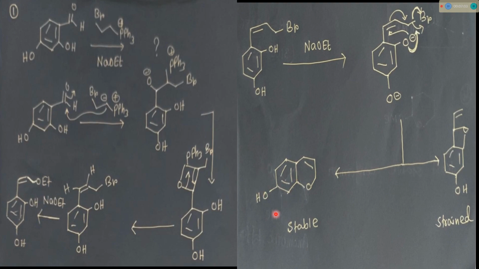Because this product is obtained by intermolecular substitution. These two are intramolecular. Among these two, this is stable, this is less stable. So this will be the major product.